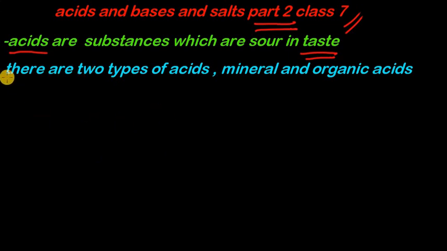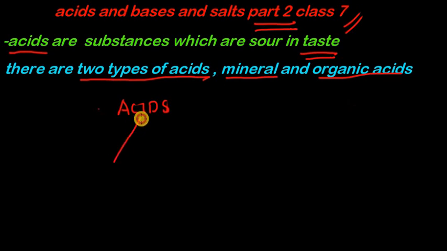Here we have two main types of acid. They are mineral and organic acids. So acids are of two types. The first one is mineral acids, and then we have organic acids.